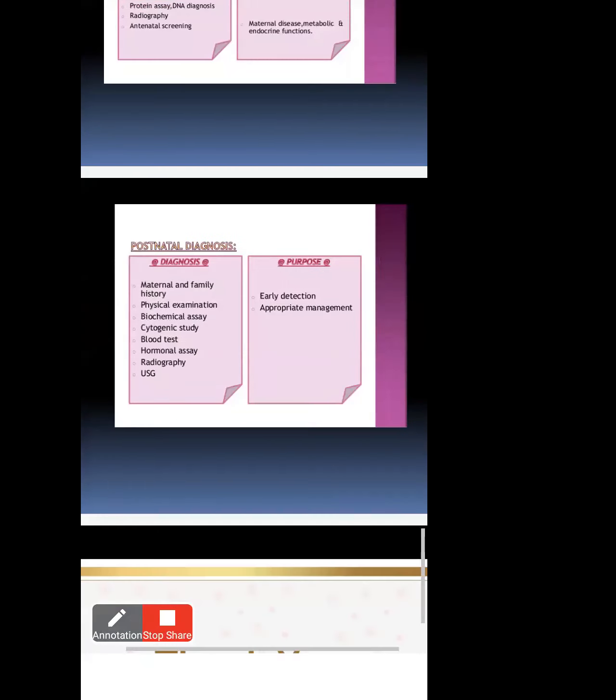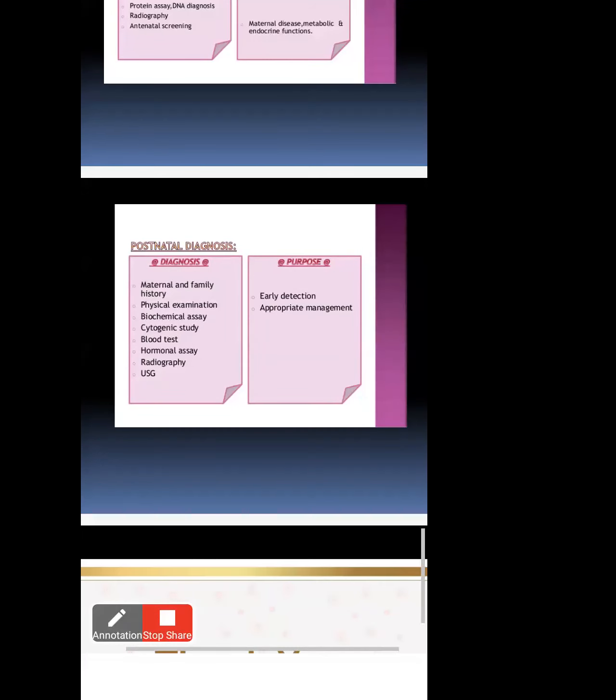And next, postnatal. After pregnancy, after delivery, you can take the maternal and family history. You take the mother's history and family history, meaning any problem in your family members, any genetic problem, any normal physical problems and general condition. And physical examination, the normal physical examination from head to foot. And biochemical assay means what type of chemical reaction is showing in the body, and once a chemical reaction shows in the body, abnormal chromosomes will automatically start, which you can observe in the biochemical assay.